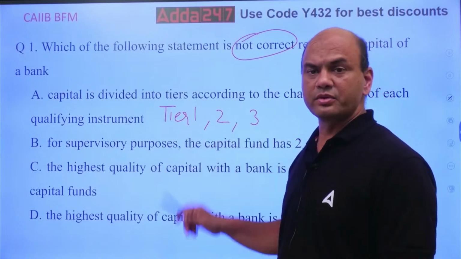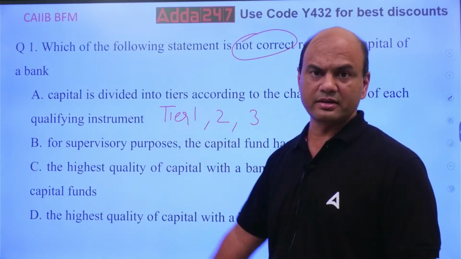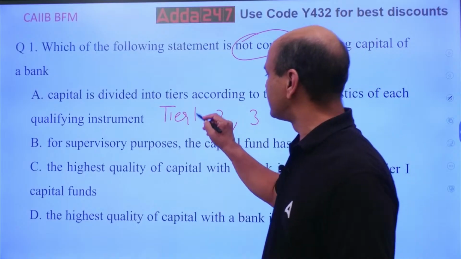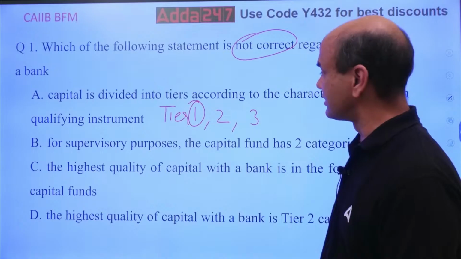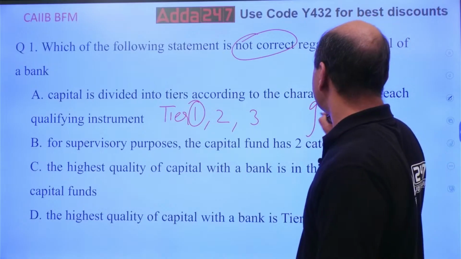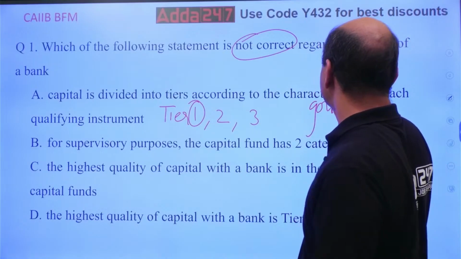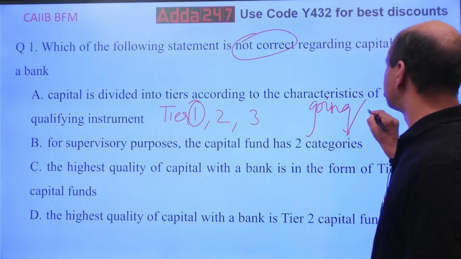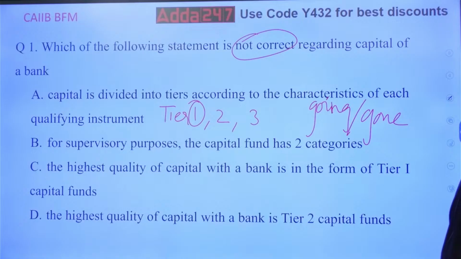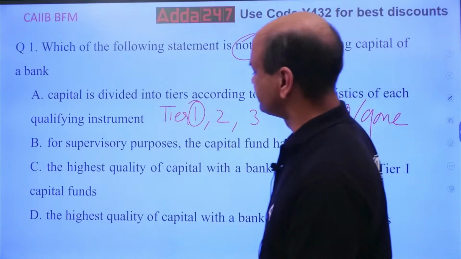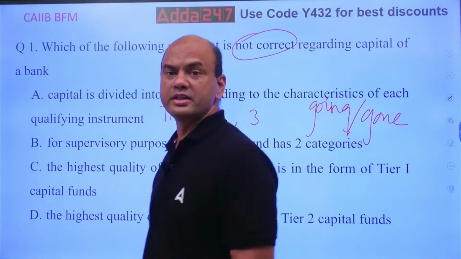Tier 1 and tier 2. Tier 1, yes, it is as per the tiers. Tier 1 is called free capital, or we call it going concern. And tier 2 is known as gone concern. Why gone and going? Because tier 1 is free capital.